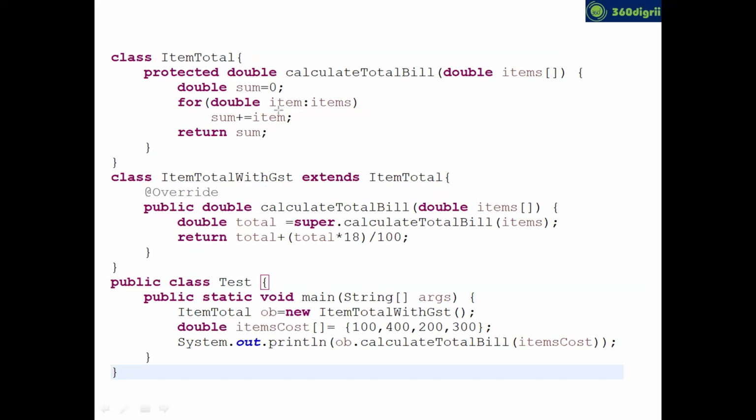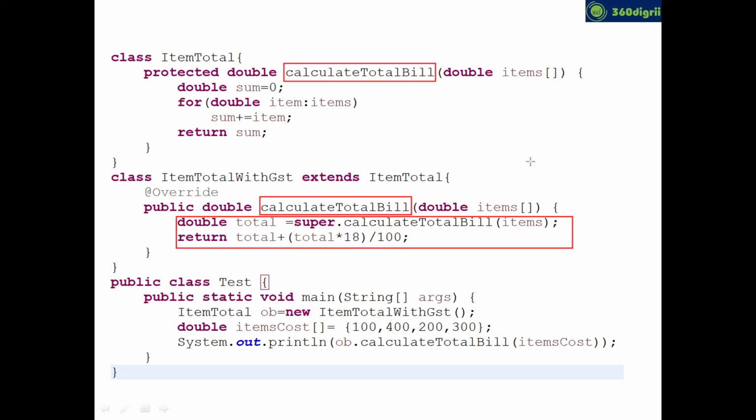As per the client requirement, you should not unnecessarily introduce a new method. You can use the same method. Guys, you are using the same method, but you are changing the logic. The parent class method is used as it is in the child class, but the logic we write is different.